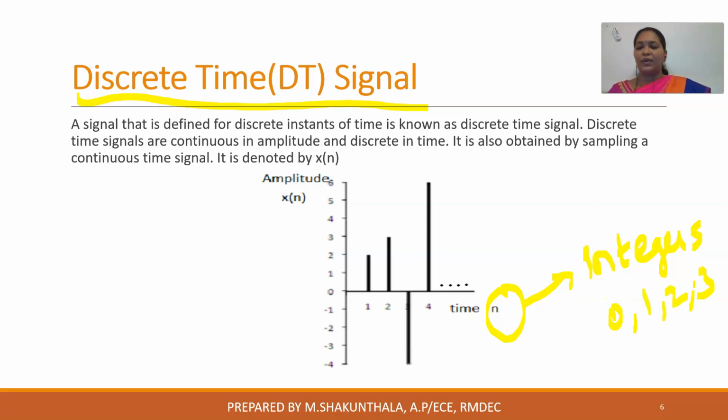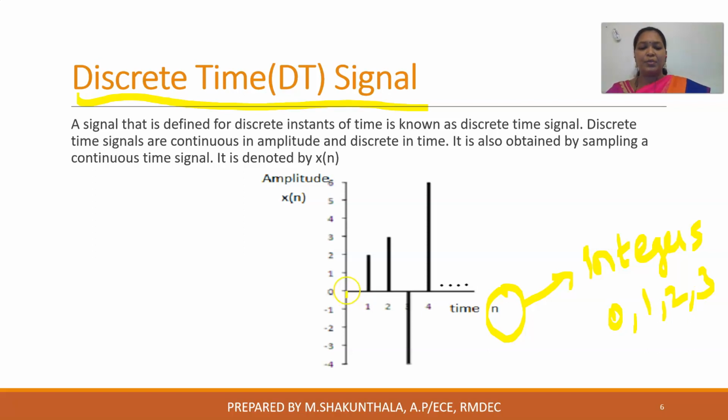Other values are not at all possible. But amplitude can take all sets of values from minus infinity to infinity, like 0, 1, 2, 3, 0.5, 0.4, 0.01. But time is always discrete, in the sense it will take only fixed values.